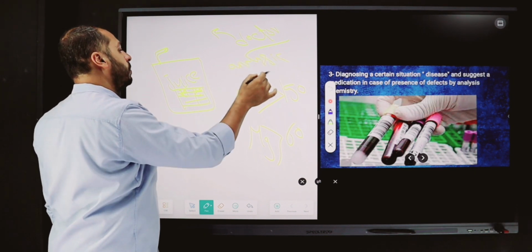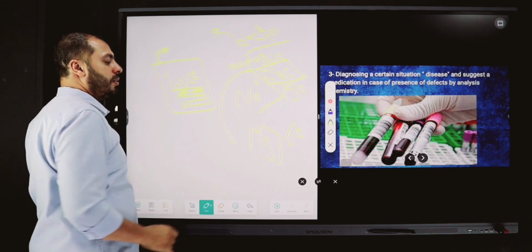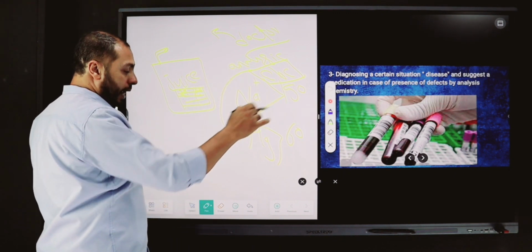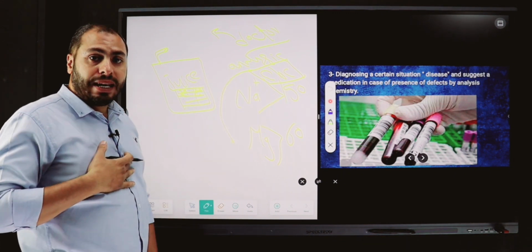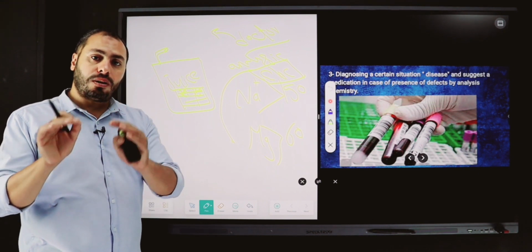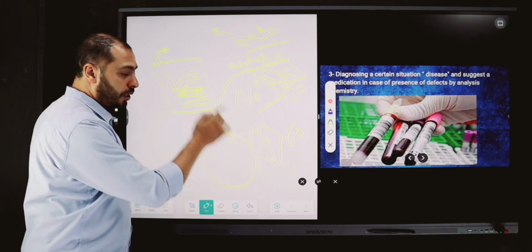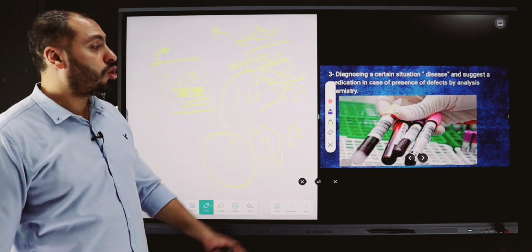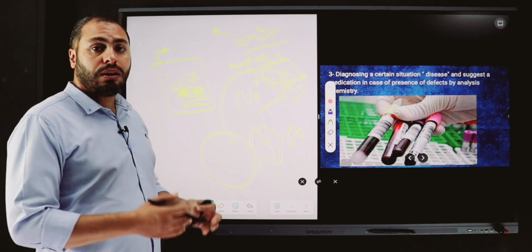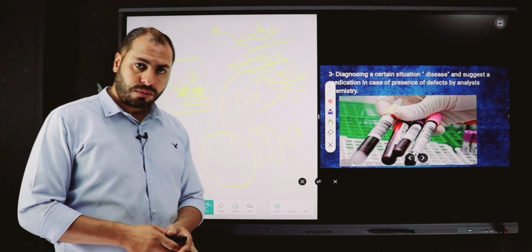For example, CBC. From this CBC analysis, the doctor can diagnose my infection and prescribe for me certain medicines to get rid of this disease. So chemical analysis that depends on chemical measurement helps us to get rid of our infections.